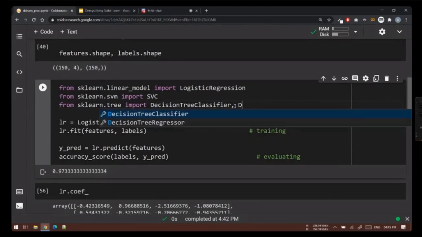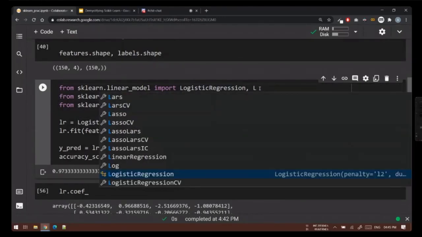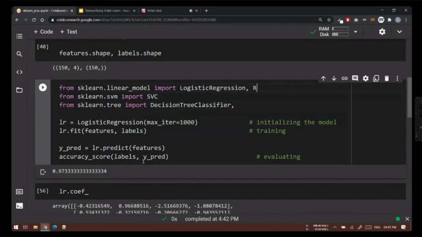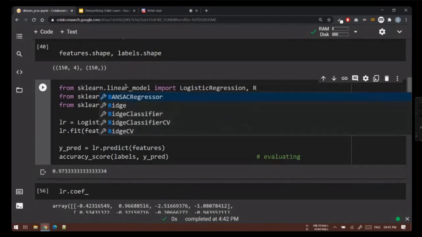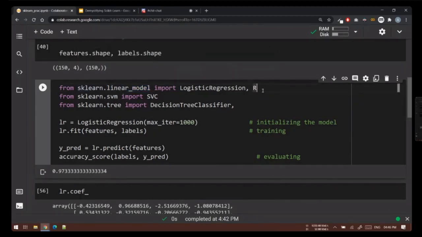There can be many possible models. So if I say decision tree, there's one regression model, there's one classification model. Say for linear regression, you will find a lot of things. There's something called lasso, there's lasso LARS, there's lasso CV, then there's ridge regression. All these models are basically part of the linear model family, and you can import any of them, and you just have to make sure you understand the problem at hand, whether it's a classification or regression problem, and based on that we'll have to import it.